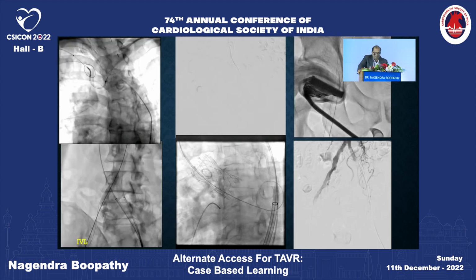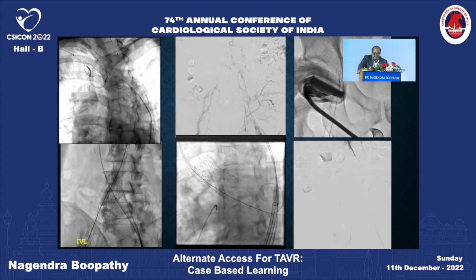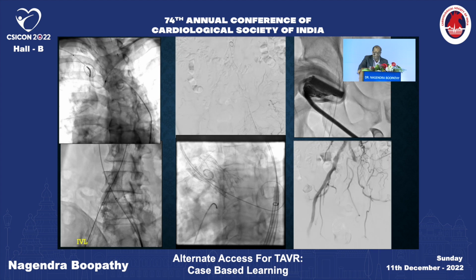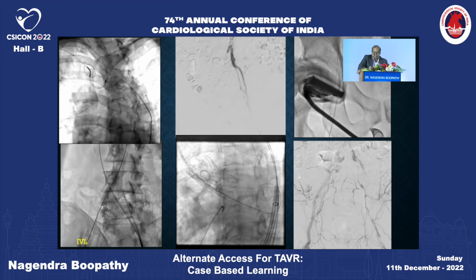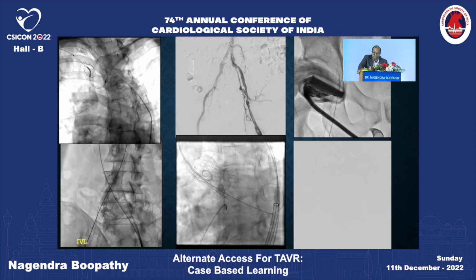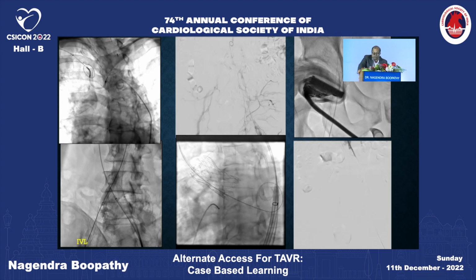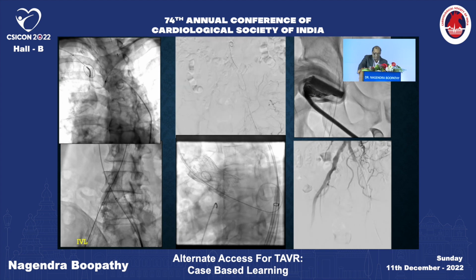So this is the Sentinel placement. We went through the left. Ultrasound and fluoro-guided access was taken on the right side. A safety wire was placed from the left groin to the right, and we did IVL to the right common iliac, following which we deployed the self-expandable 29 Evolut platform. This is the final DSA that shows preserved flow in the distal vessels. You can appreciate that with the six French system, the flow has gone down in the left. We didn't do any closure on the left side. It's only a manual pull.